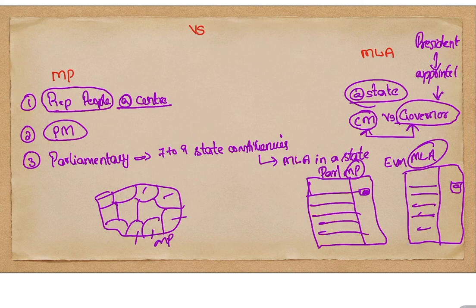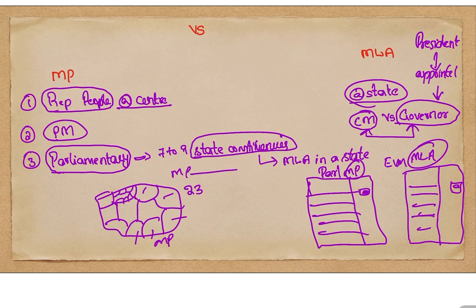From a state, let us take 23 MPs, and each of these regions is again divided into small constituencies for state MLAs. That is, each parliamentary constituency is again divided into 7 to 9 state constituencies for MLA election. That is, each MP will have 7 to 9 MLAs in a state. The state geographical area is divided like that to have equal representation.